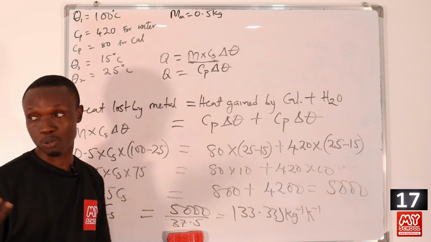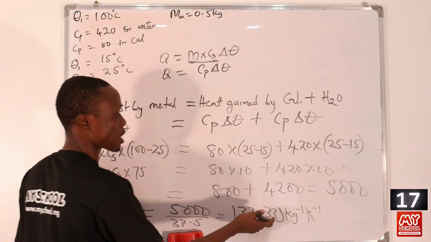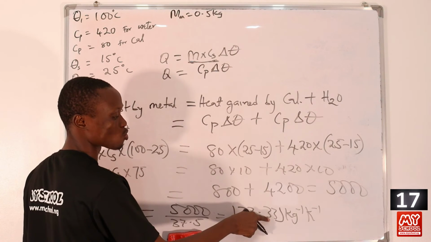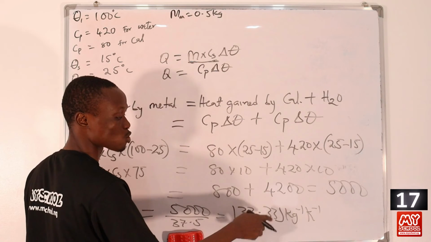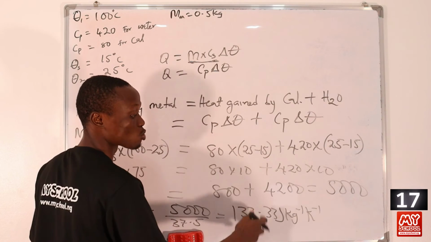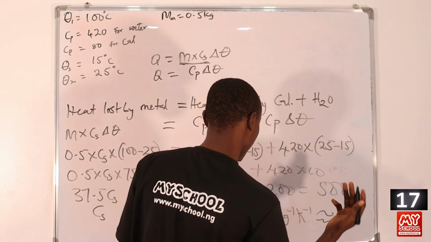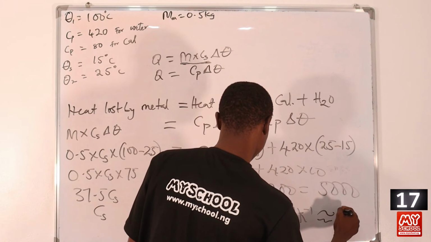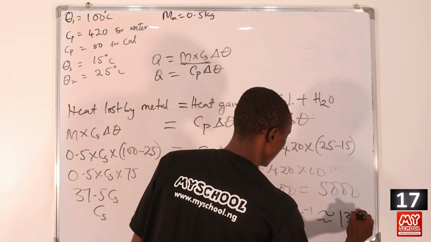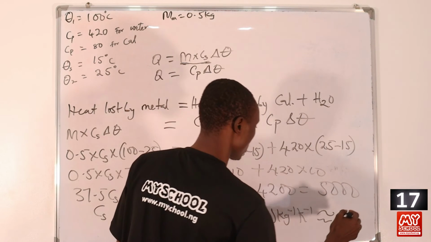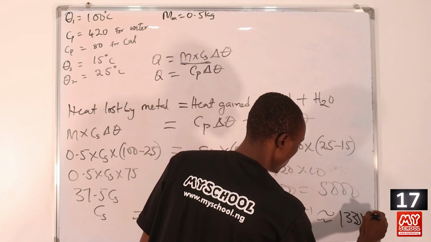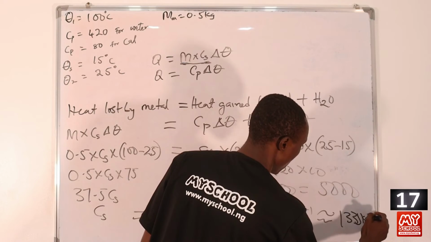But if you check our options correctly, you discover that this is not included. And take note, the 3 here is not up to 5, so if we round it, we are going to round it down. So our answer is approximately equal to 133 joule per kilogram per Kelvin.